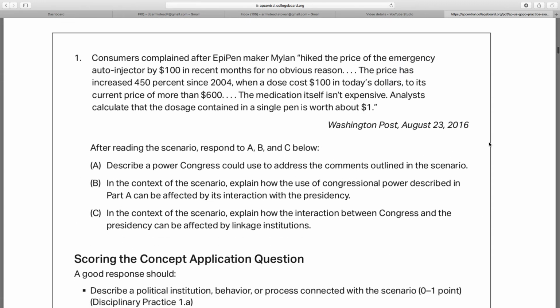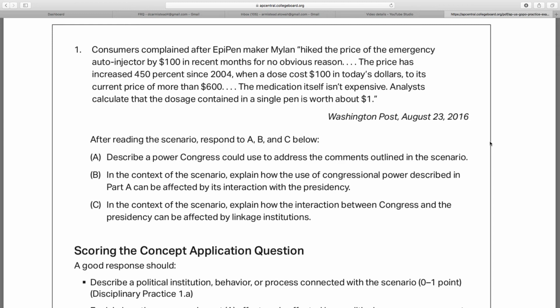It says consumers complained after EpiPen maker Mylan hiked the price of the emergency auto injector by $100 in recent months for no obvious reason. The price has increased 450% since 2004, when a dose cost $100 in today's dollars, to its current price of more than $600. The medication itself isn't expensive. Analysts calculate that the dosage contained in a single pen is worth about $1. After reading the scenario, respond to A, B, and C below. Describe a power Congress could use to address the concerns outlined in the scenario.